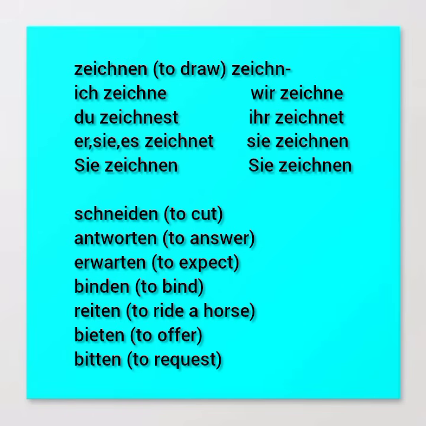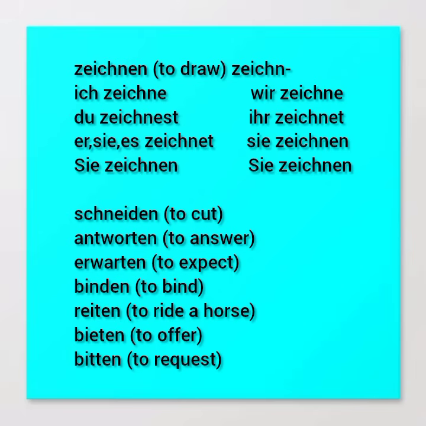You also attempt from your end. Number 5, to cut. That is schneiden. Schneiden, to cut. Now the next one is to answer. Ant, A-N-T, and then worten, one word. Antworten. Antworten is now to answer. Number 7, to expect. That is erwarten. Don't say erwarten. No. Erwarten. Now, erwarten is to expect.